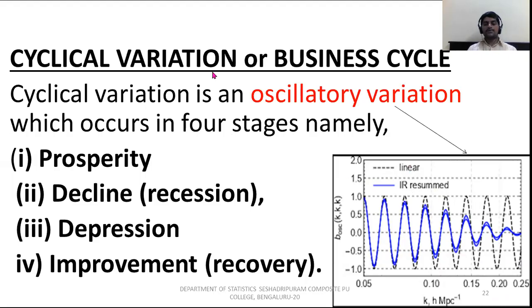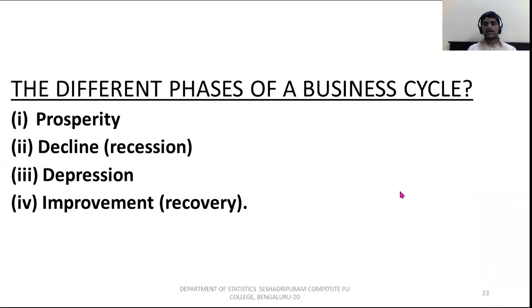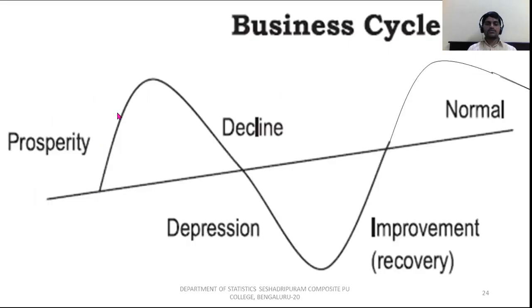Now we jump into the definition of business cycle, or the definition of cyclical variation. A business cycle also keeps happening in the same way. Business is very good, then it reduces a little, then a full dead stage comes, then again back to prosperity. We'll discuss one by one.